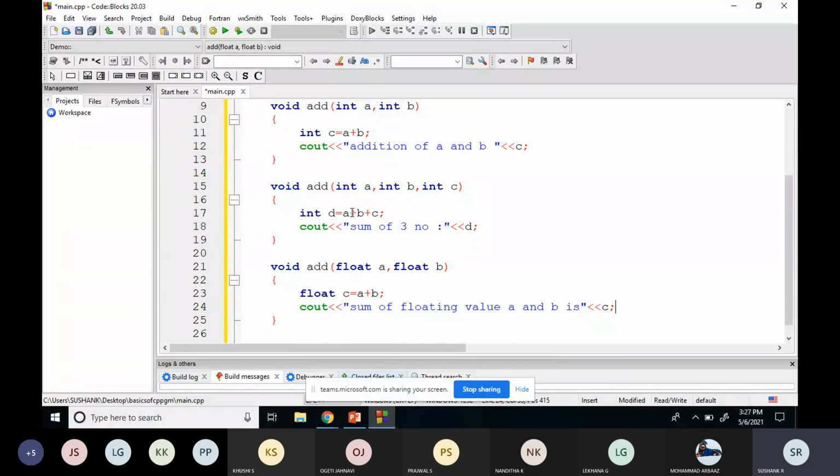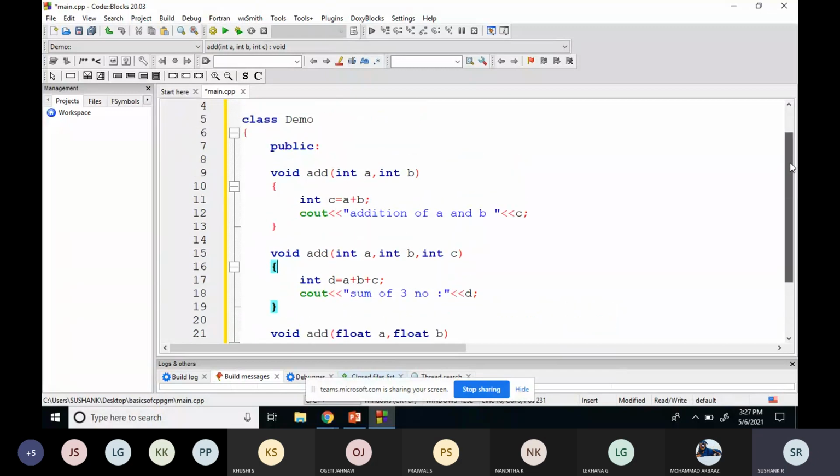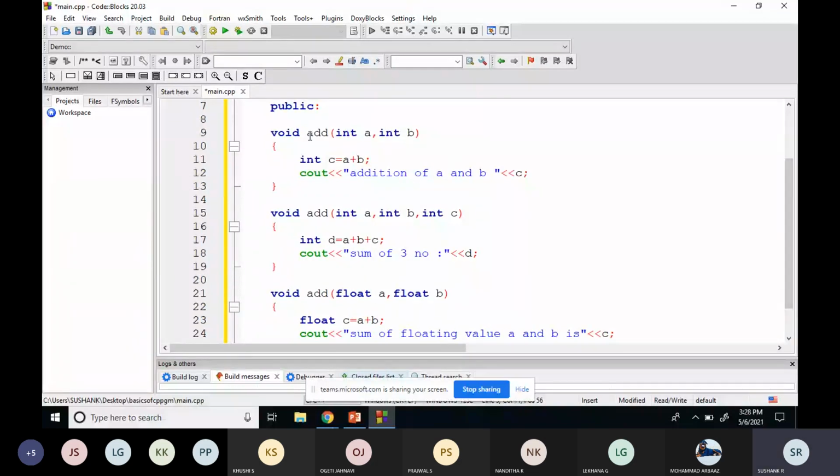What I'm doing here is creating a class called demo class. Inside this I am using three functions, but the function name is the same, addition. The first function is performing addition of two numbers. The second function is performing addition of three numbers. The third function is performing the addition of two floating point numbers.